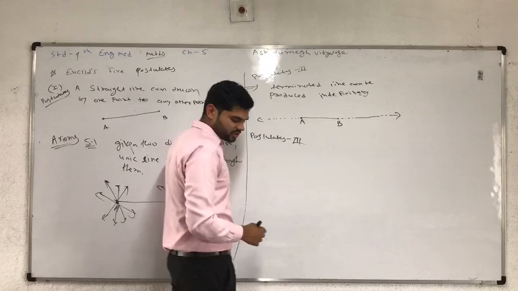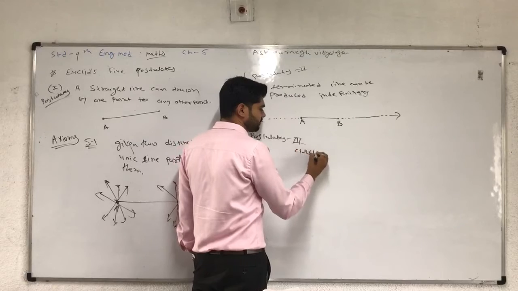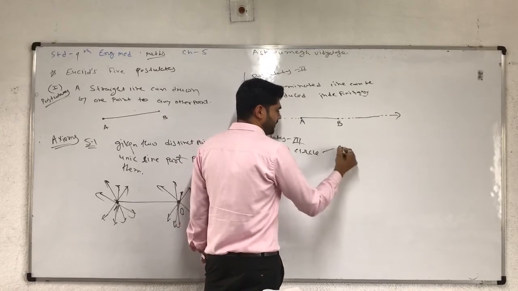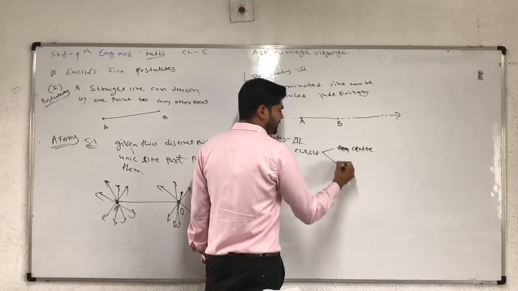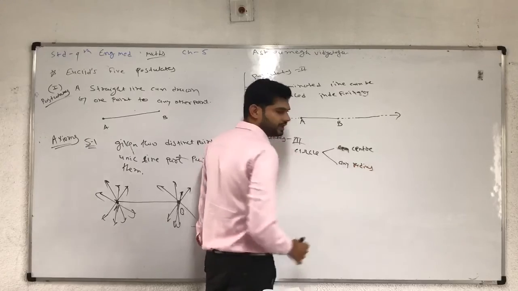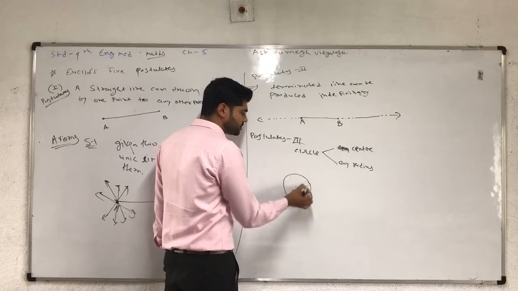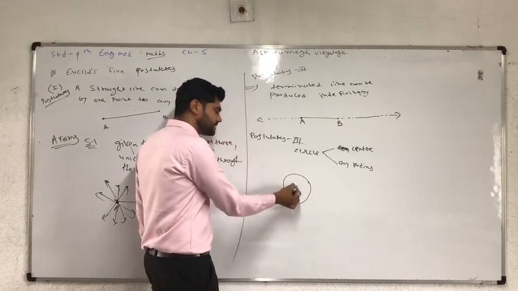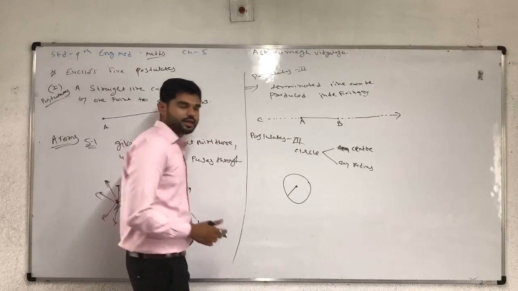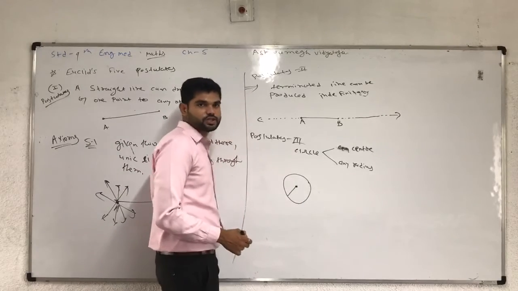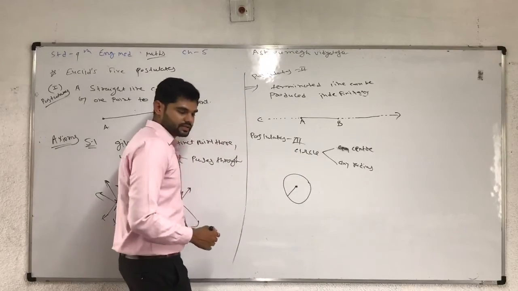Postulate 3: A circle can be drawn with any center and any radius. Here we take center A and an approximate radius; you can draw circles with any radius at any point. On the plane you can take any point, and then the radius can be drawn by approximate measurement. So postulate number 3: a circle can be drawn with any center and any radius.